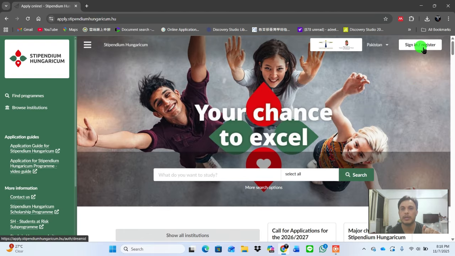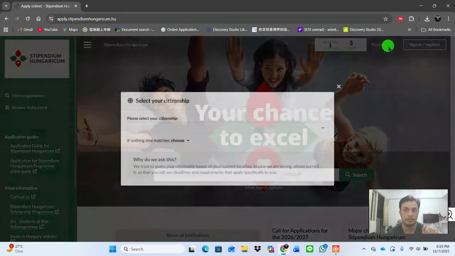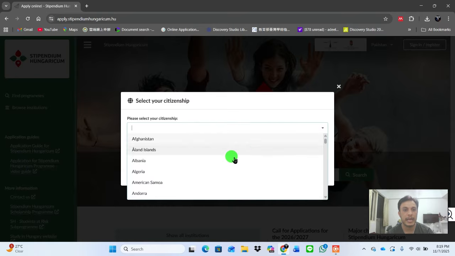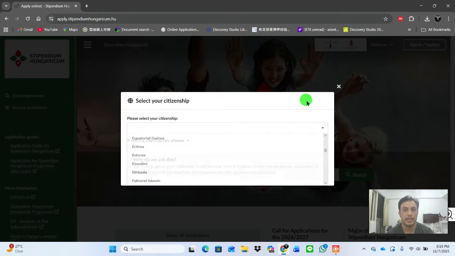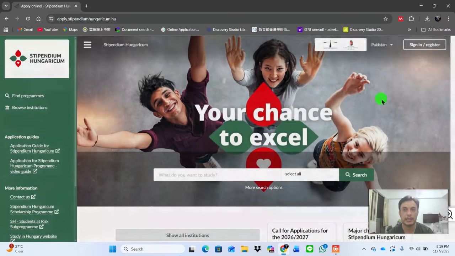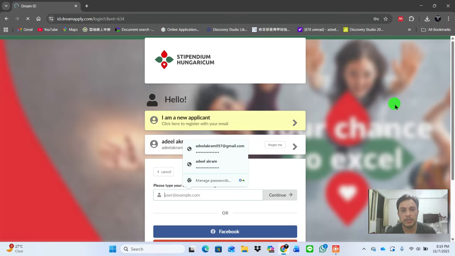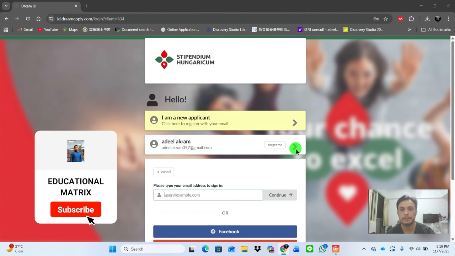First of all, you have to click. And one more important thing is that you have to register here. They are showing Pakistan, because I'm from Pakistan. This scholarship is also country based. So first of all, you have to find your country here, click on it, choose your country, and then go for sign in. After registration, they will give you a Dream ID. Because I already have it, I will apply.